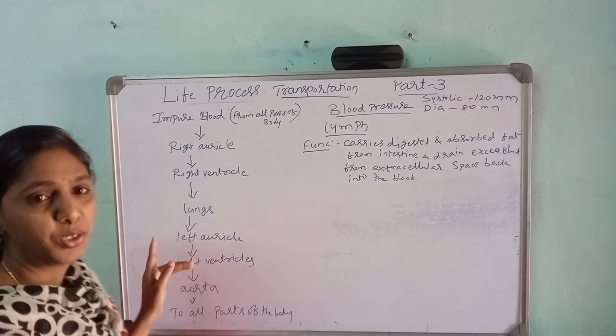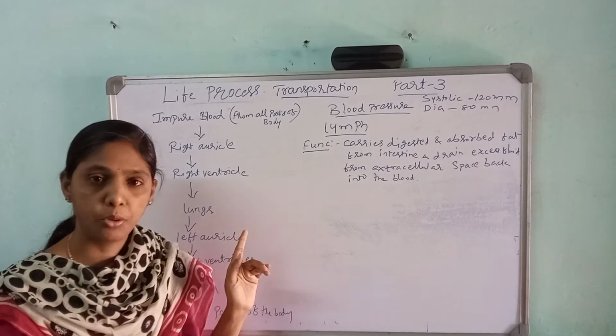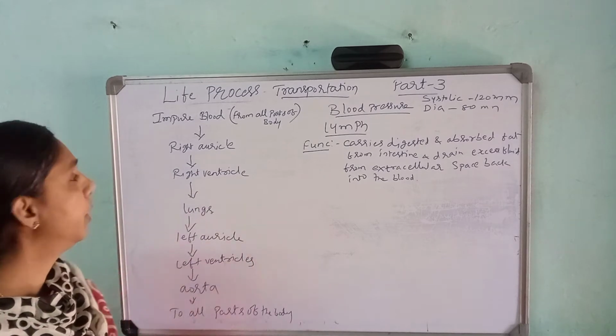This is the flow chart that I have written for circulation or transportation of blood in human beings.